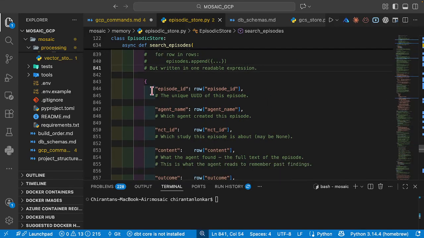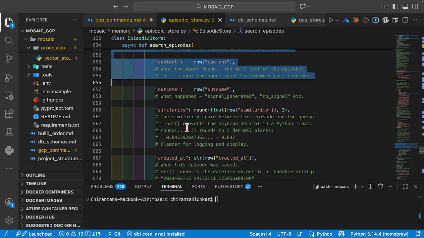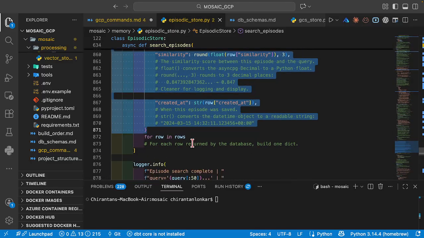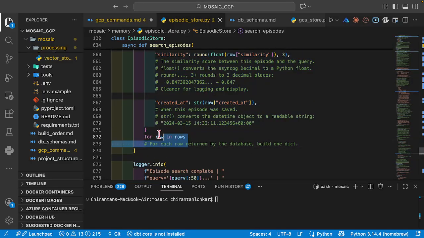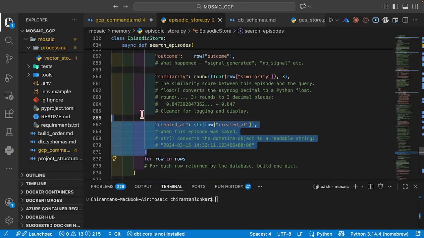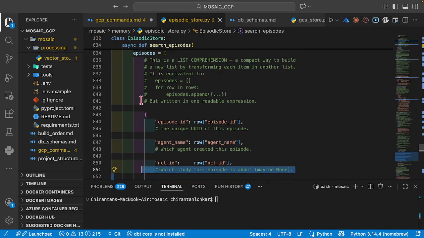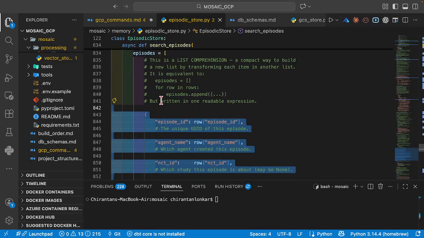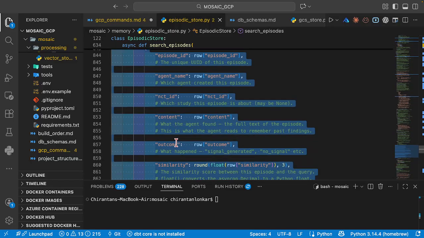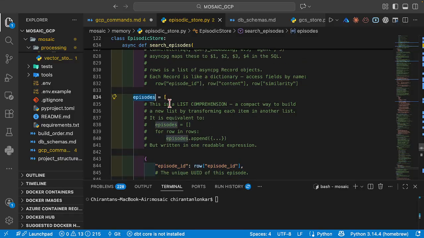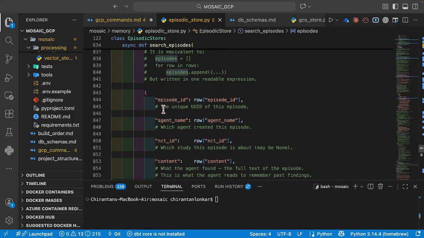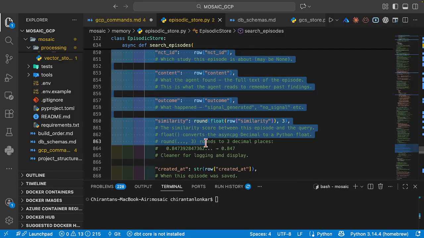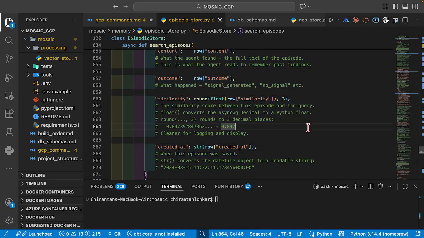You can see here I'm just building this as a list of dictionaries. Basically it contains all of these things. I'm just going to iterate for each and every row in the rows, which is the SQL table rows. When I want episodes, I want them in this fashion. This is how it will be stored: a list of dictionaries. This is how the dictionary is going to look. It is going to contain all these things.